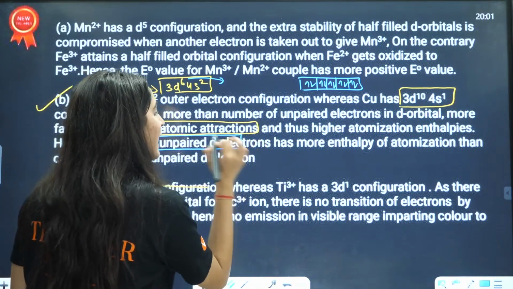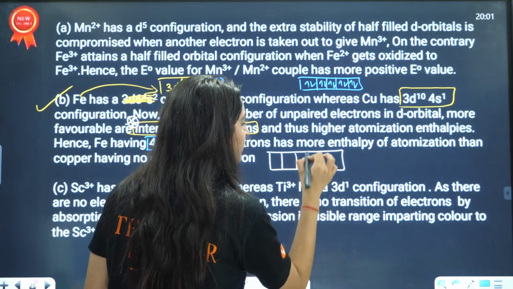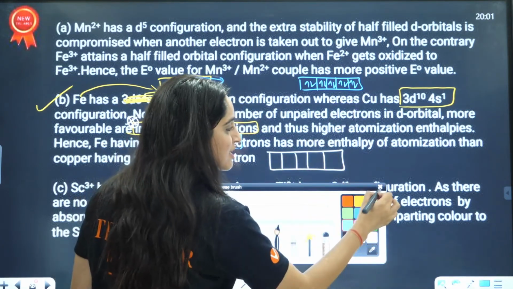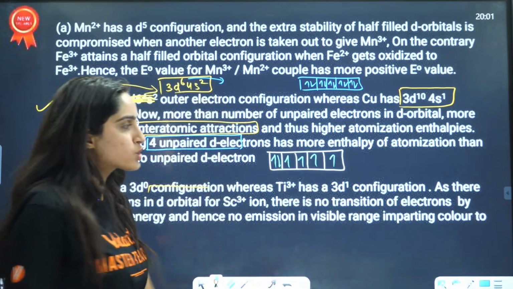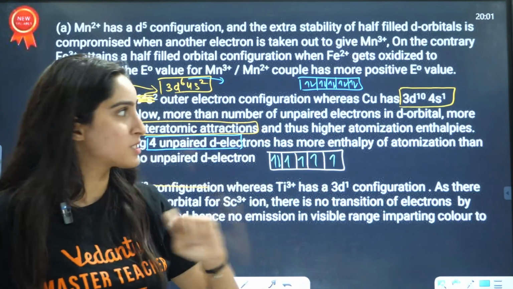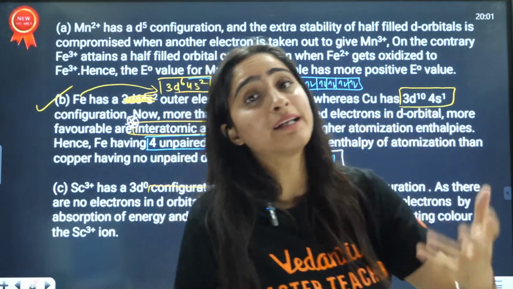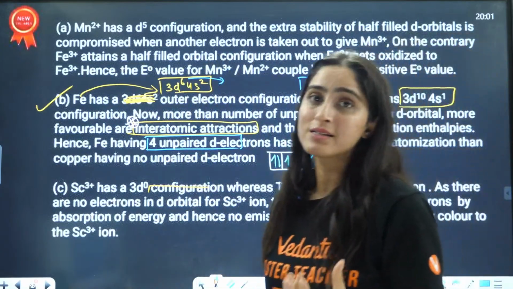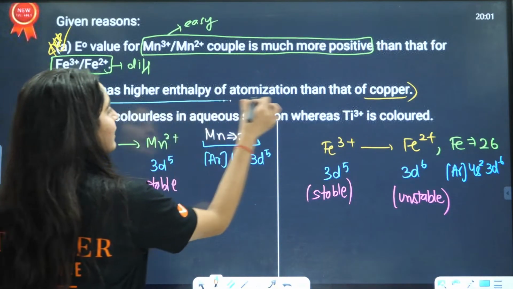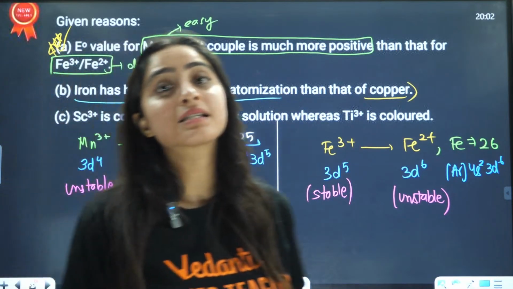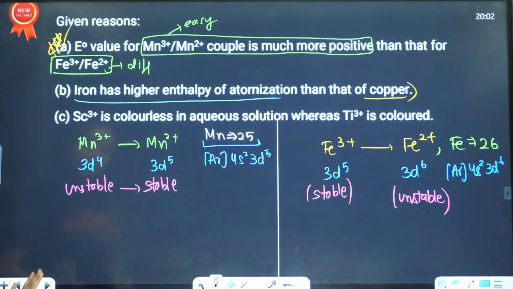The more the unpaired electrons, the more the interatomic interaction, and the more the enthalpy of atomization. Hence iron has higher enthalpy of atomization as compared to copper.